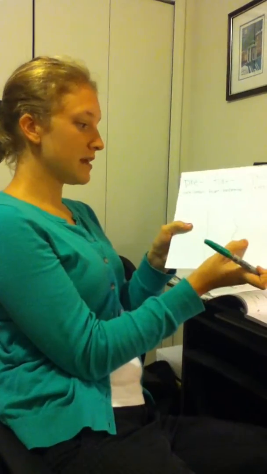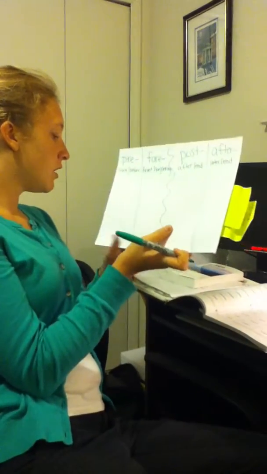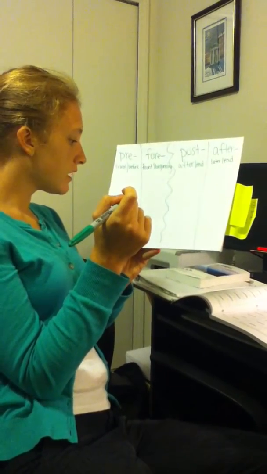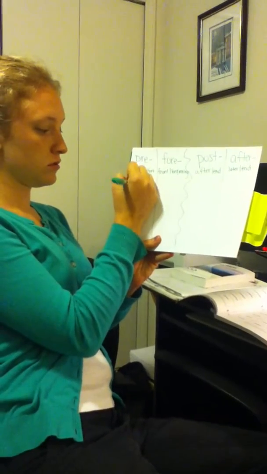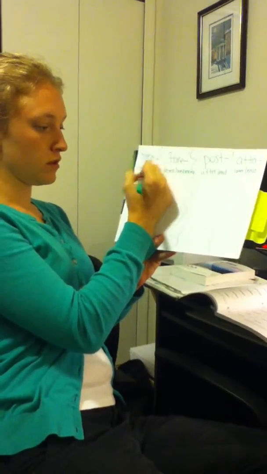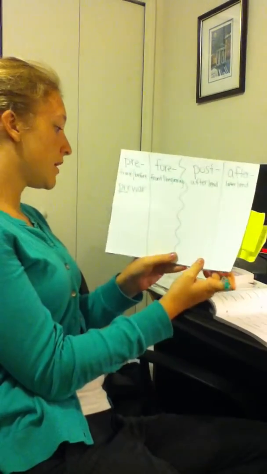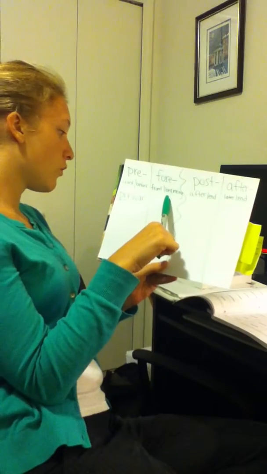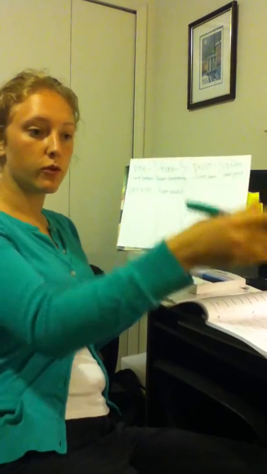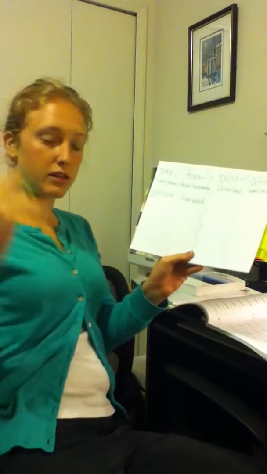Okay, so for an example, pre-war. Pre means before, so this is talking about before a war. So if I say it was pre-war, then I'm talking about the time period that came leading up to the war, before, at the front of the war. Another one that has the word for in it. Foreword. Now this isn't forward like moving forward. This is the foreword, which is like the part of the book that comes at the beginning.